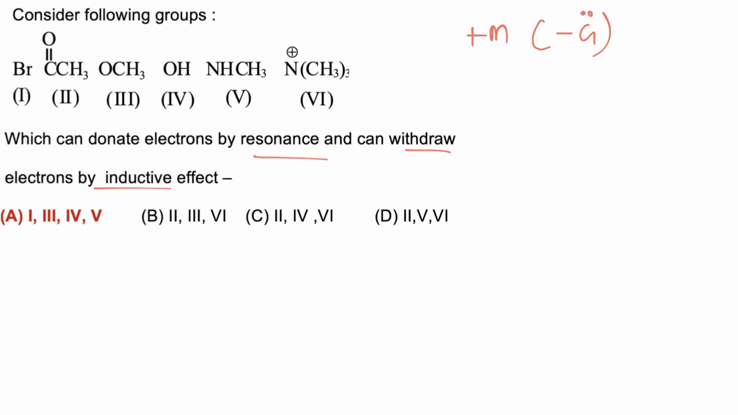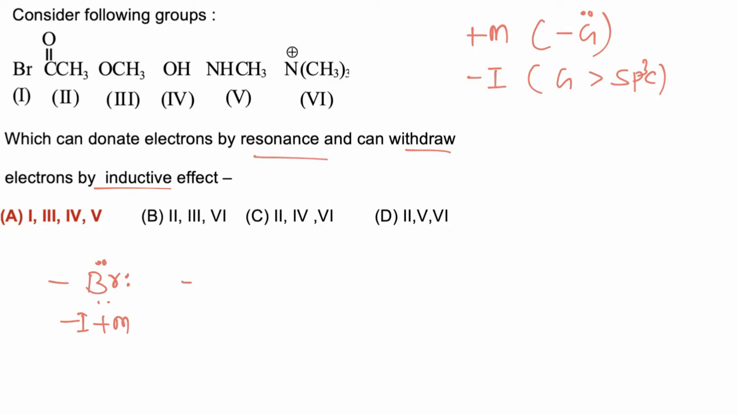Now if any group withdraws electron by inductive effect, then it must have minus I effect, and for any group to show minus I effect, it must be more electronegative than sp3 hybridized carbon. So if any group follows these two criteria, then it will have plus M effect and minus I effect. Now in the first case, Br is more electronegative than sp3 hybridized carbon and has a lone pair of electron, so it will have minus I and plus M effect. So first.